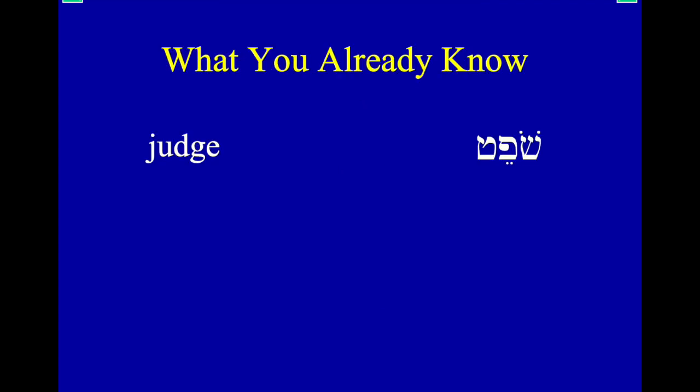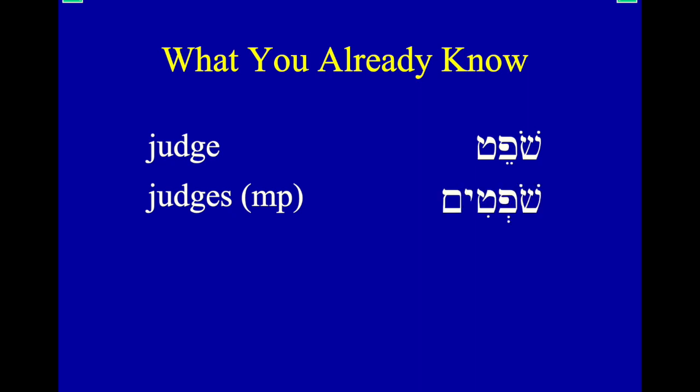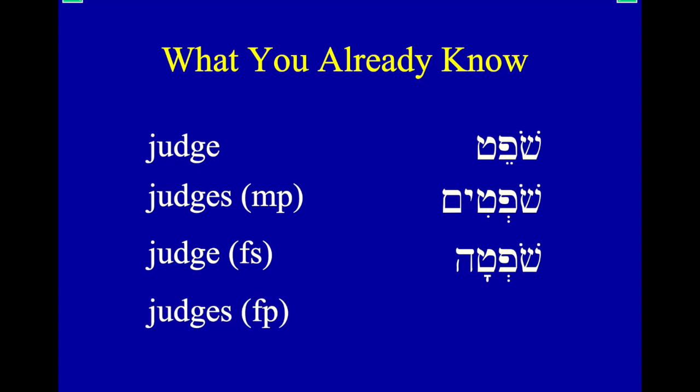So again, what you already know, judge, right? Shofet, the book of Judges, Shofetim. Judges, masculine plural, Shofetim. That's the name of the book. A judge, feminine singular: Deborah actually would not be a Shofet, because that's the masculine singular participle form. Here's the feminine singular participle, Shofetah, which makes sense, right? And judges, feminine plural, Shofetot. Okay, so this is what it would be like if it was purely a noun, right?